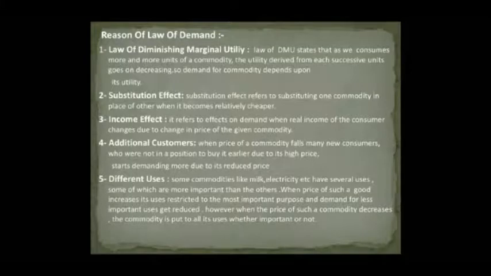Reasons of law of demand. Let us now try to understand why the law of demand operates, that is, why does the consumer buy more at a lower price than at a higher price. The various reasons for operating of law of demand. First, law of DMU or diminishing marginal utility. Law of diminishing marginal utility states that as we consume more and more units of a commodity, the utility derived from each successive unit goes on decreasing.